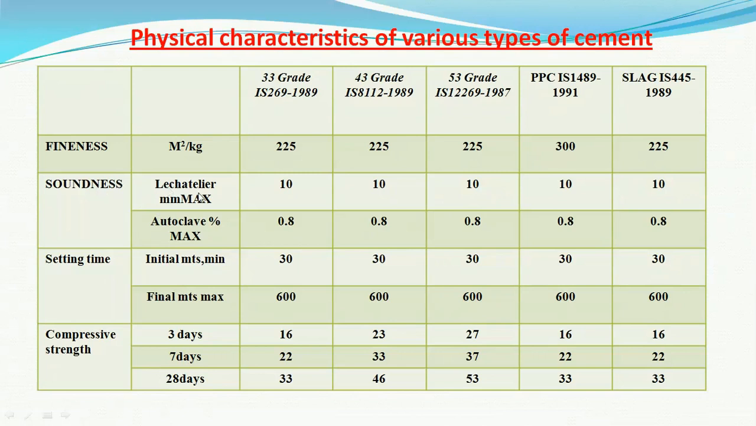Soundness by Le-Chatelier's method should not be more than 10 millimeter. By autoclave, 0.8%. Setting time, initial and final setting time. Initial setting time minimum is 30 minutes, and the final setting time is the maximum of 600 minutes. Compressive strength at 28 days: for 33 grade, 33 Newton per mm square, for 43 grade 43 Newton per mm square, for 53 grade it is 53, for the PPC and slag cement it is 33 Newton per mm square.